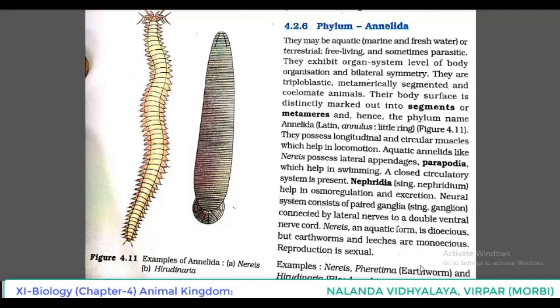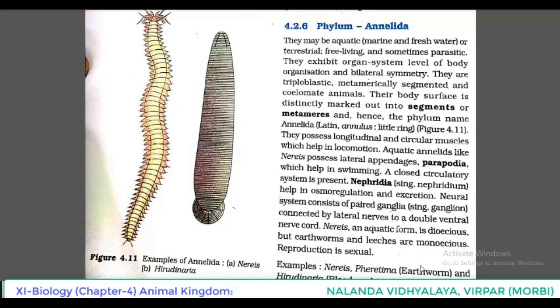Regarding symmetry, they have bilateral symmetry. They are triploblastic. Metamerism is present, that is, they are metamerically segmented, and they are coelomate animals, meaning body cavity is present. The body surface is distinctly marked out into segments or metameres, and hence the phylum name Annelida.